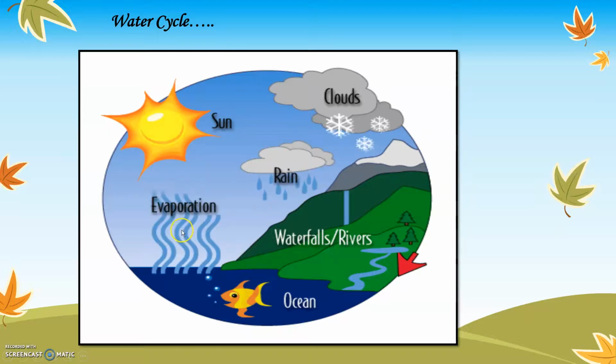These vapors go up into the clouds in the sky, and over here they form water. This water again comes back on the earth in the form of rainfall or snowfall. Then through waterfalls, rivers or streams, this water again gets back to the ocean or the sea. That is called the water cycle.